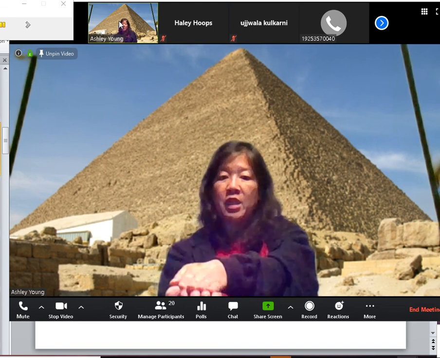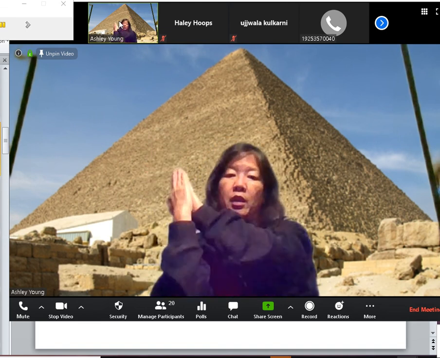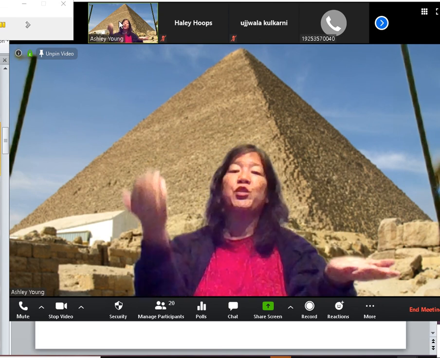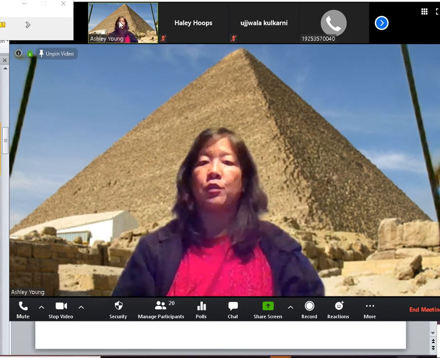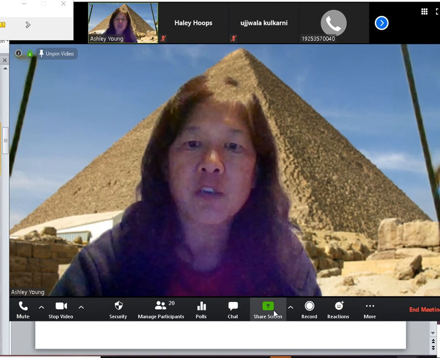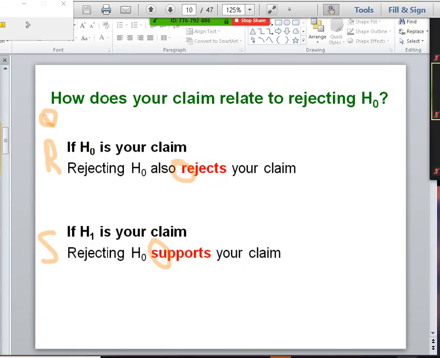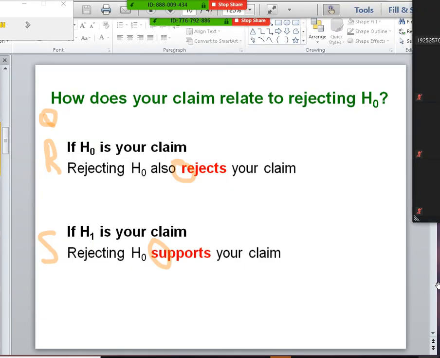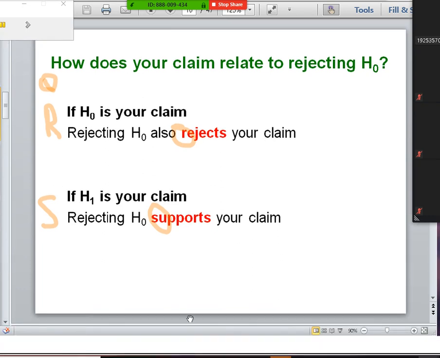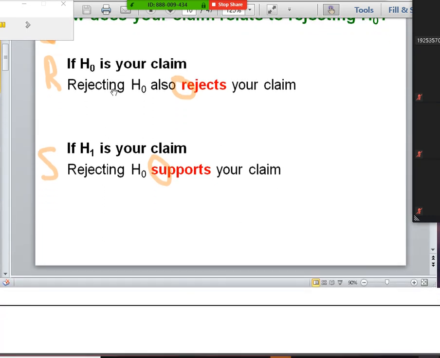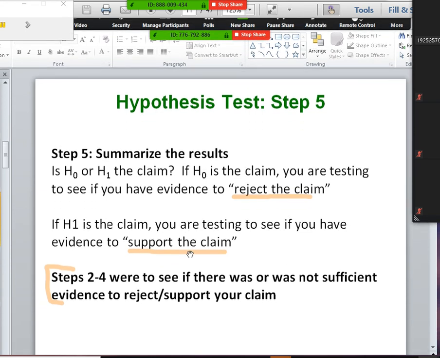So when my claim is H naught, rejecting H naught rejects my claim. When my claim is H1, then rejecting H naught helps my claim. So that kind of supports my claim. That's kind of why we use that phrasing there. And the RS is just to help you remember it.